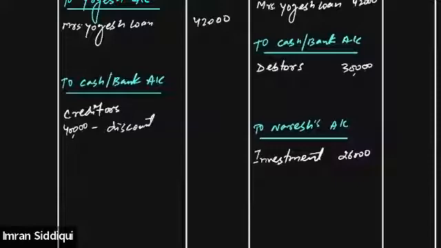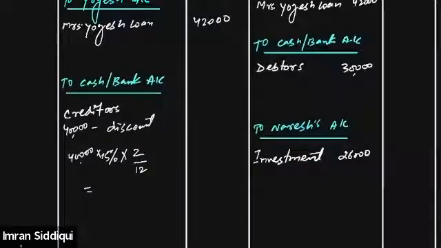Creditors are saying that they will allow a discount of 15% per annum, and because the payment is being made 2 months earlier, the discount will be calculated accordingly. On 40,000, we will be getting a 15% discount, right? But this will be calculated for 2 month period only, 2 upon 12. Is it clear, everybody? Yes, sir.